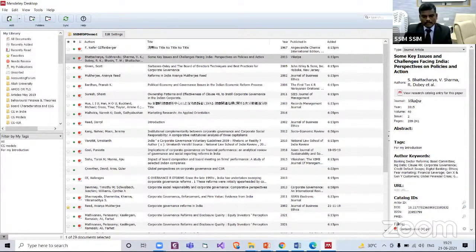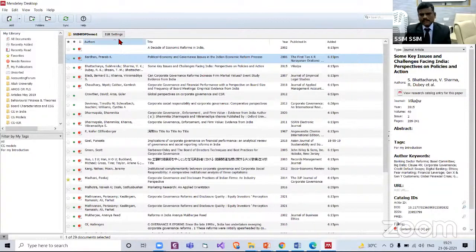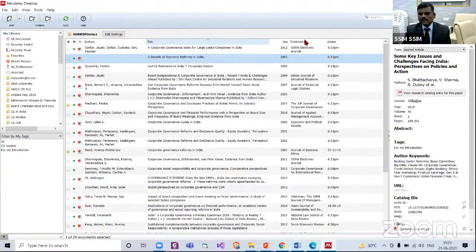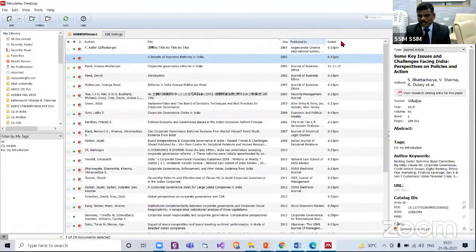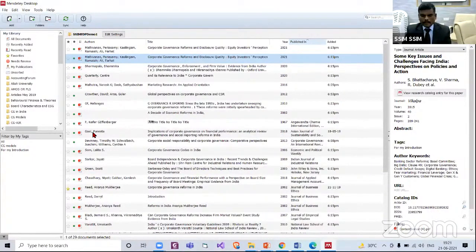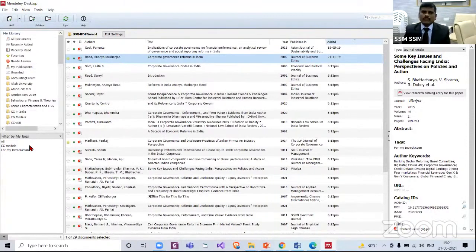Now, here one more filtering option. Earlier we have seen the filtering options. Author wise we can filter, we can sort. Article title wise we can sort. Year wise, journal wise, and time wise also we can sort. Now this filtering option is helpful when we are consolidating our entire work, maybe the entire article or the entire conference paper or the thesis. This comes to our help.